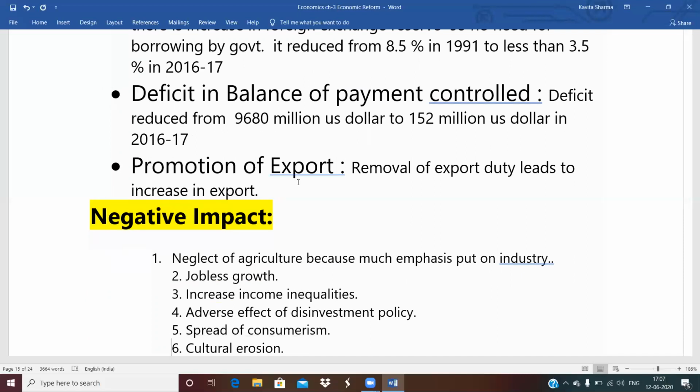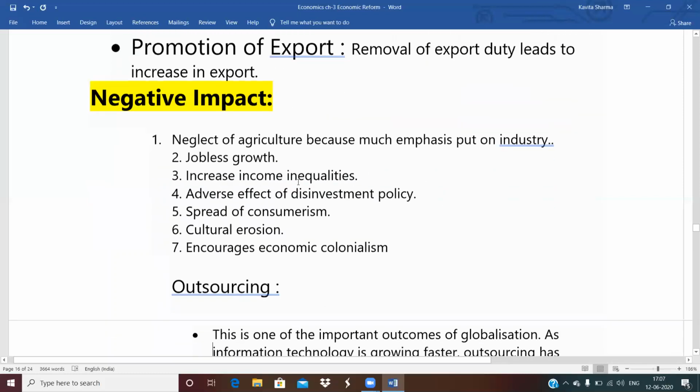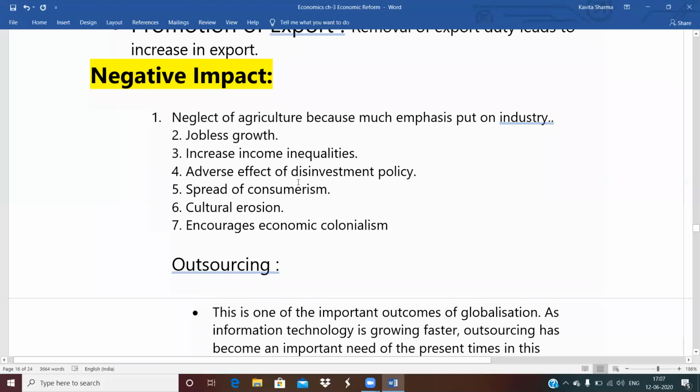Then there are some negative aspects also. For LPG, there are some negative impacts. The first one is neglect of agriculture. The primary sector, which is a very basic sector for us, is neglected, and much more emphasis is given only to industries. The service sector and industry sector are given importance. So neglect of agriculture is a main negative impact of LPG.